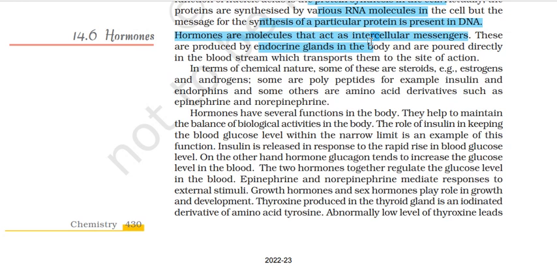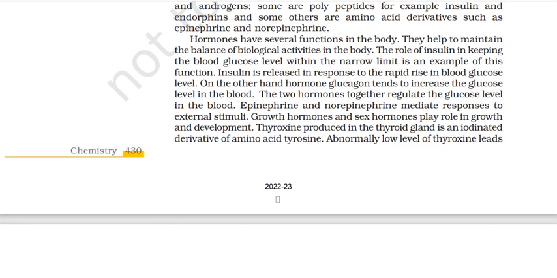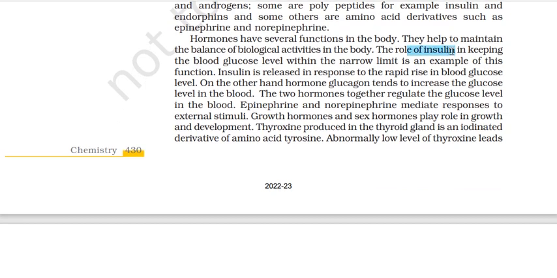They have various origins. Hormones have several functions in the body. They help to maintain the balance of biological activities in the body. You might have done endocrinology in biology also. They're very important for maintaining and coordinating all the functions inside the body. Say, for example, the role of insulin in keeping the blood glucose level within a narrow limit is an example of this function. It's released in response to a rapid rise in blood glucose level. On the other hand, we have glucagon, which will counteract. It will tend to increase the glucose level in the blood, whereas insulin will try to decrease it. The two hormones together regulate the glucose level in the blood.